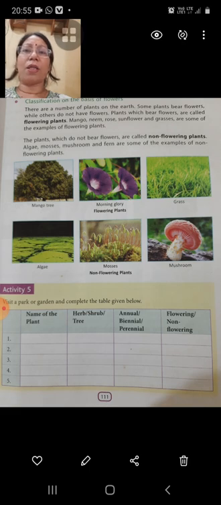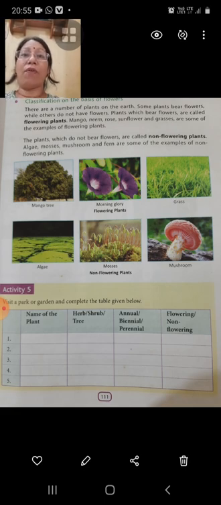Examples of flowering plants are ladyfinger, brinjal, mango, neem, curry plant. There are so many flowering plants. And examples of non-flowering plants, you can see in the picture also, are algae, mosses, mushroom.